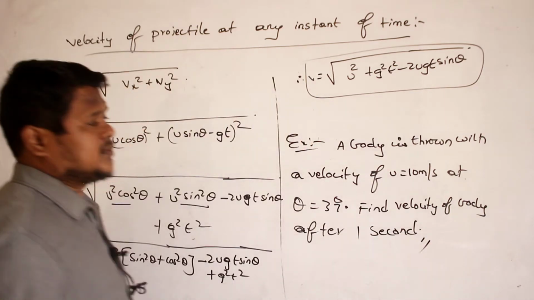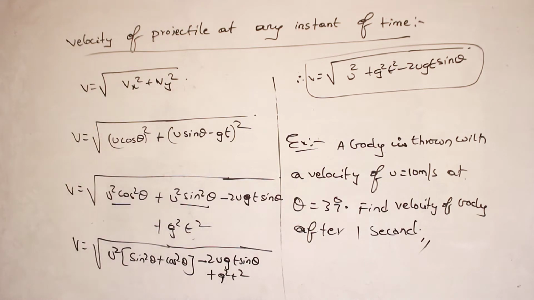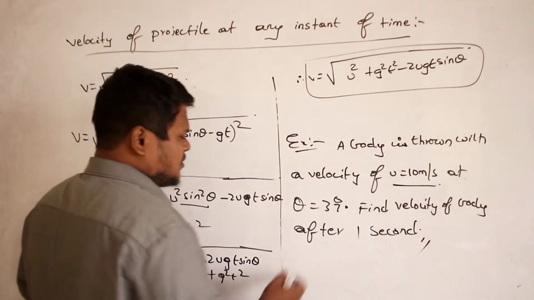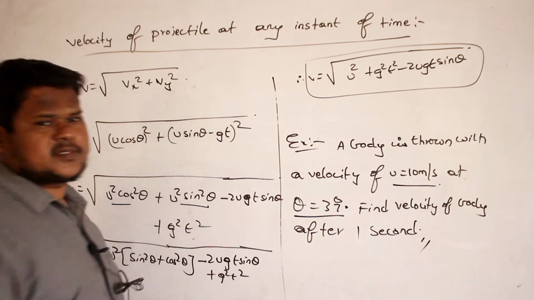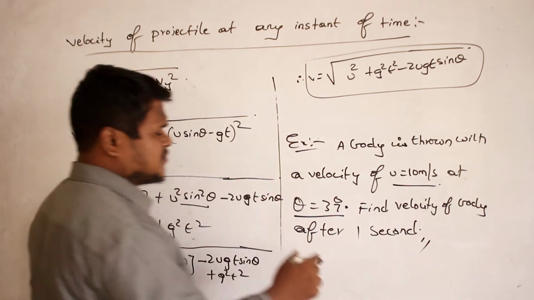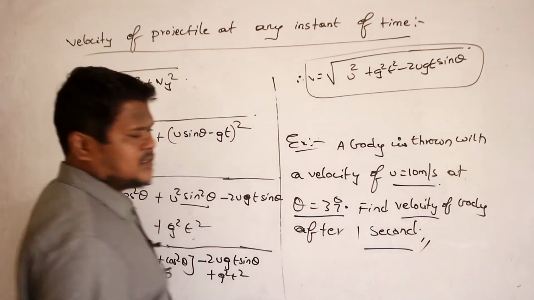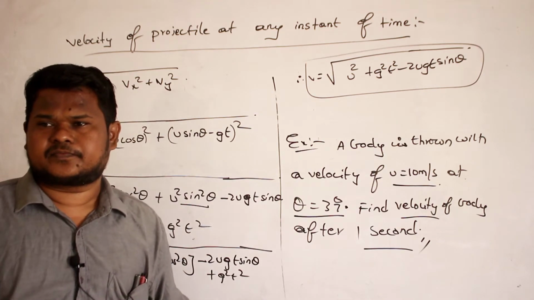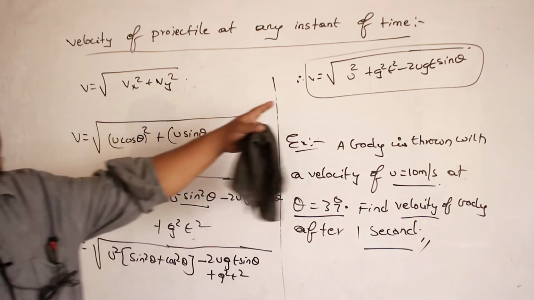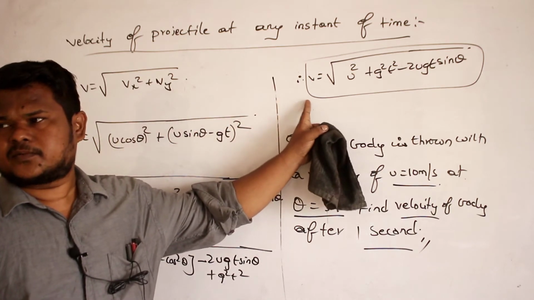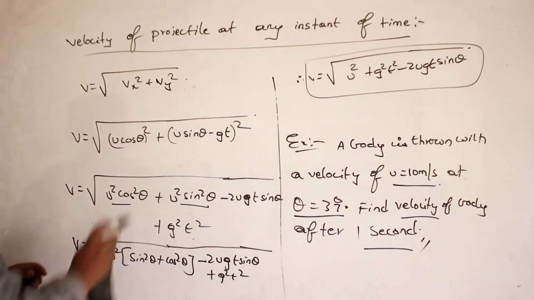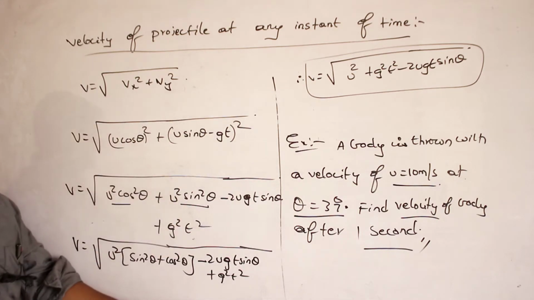Okay, ma? Come on. How can you do this problem? Body is thrown with how much initial velocity, ma? 10 meter per second. At what angle? 37 degrees. What you are supposed to calculate? Velocity of the body after how many seconds? After 1 second. Okay. Which relation can you use? This relation. This is the velocity at any instant of time, no? Just use that relation. Okay, ma? So see what is the answer you will get. Completed, ma, this one?